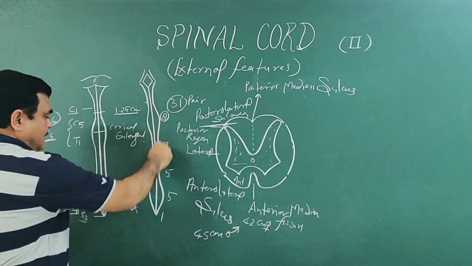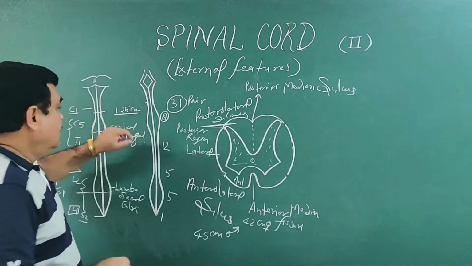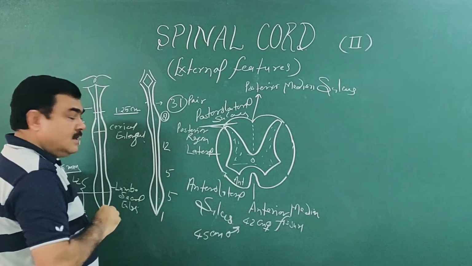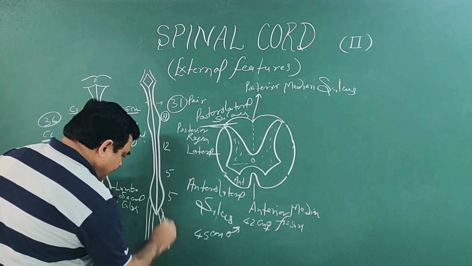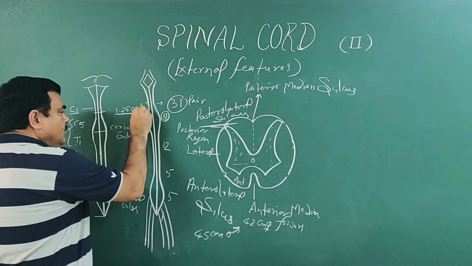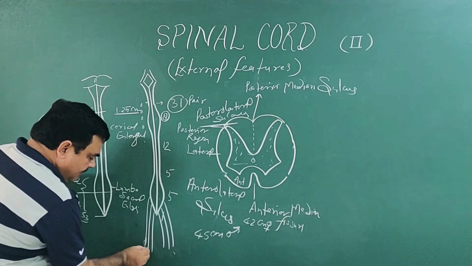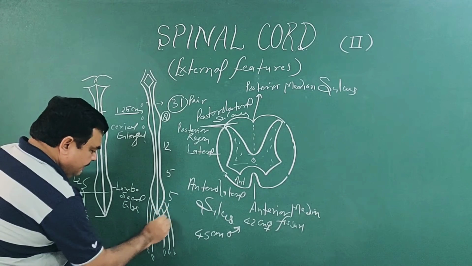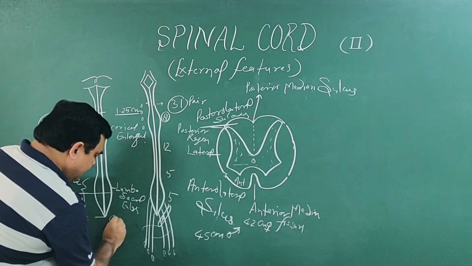So there are these 31 pairs of spinal nerves. In the upper part, spinal nerves lie horizontally, and in the lower part they are arranged vertically, because in the upper part the intervertebral foramen lies opposite to the nerve, but in the lower part the intervertebral foramen lies below. So this arrangement is known as the cauda equina.